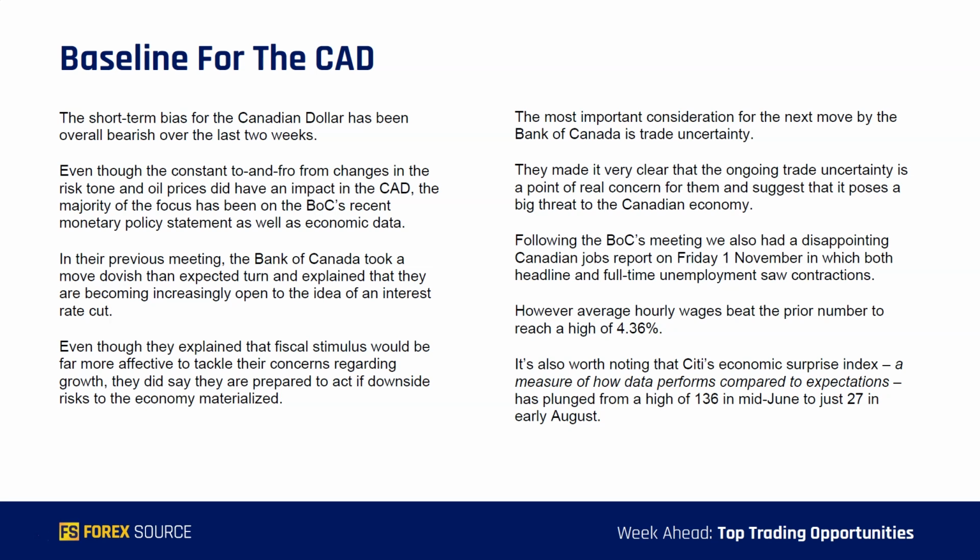Now, they did say that something like fiscal stimulus would be far more effective to tackle their concerns regarding growth, but they did say that they are prepared to act if the downside risks that they see in the economy do materialize. Now, the most important consideration for the next move in terms of interest rates for the BOC is trade uncertainty. They have made it very clear that the ongoing trade uncertainty between the US and China is a main point of concern for them and does suggest that it poses a big threat to the Canadian economy.